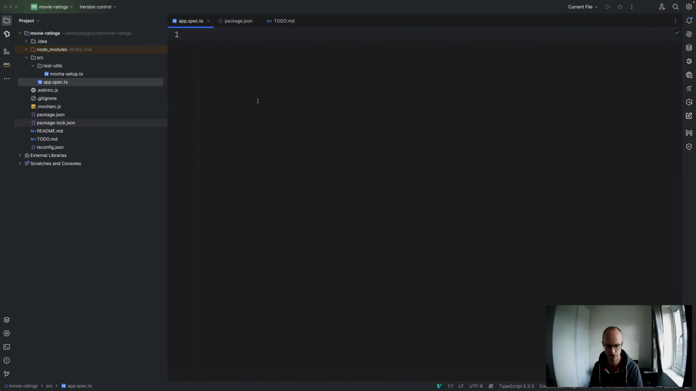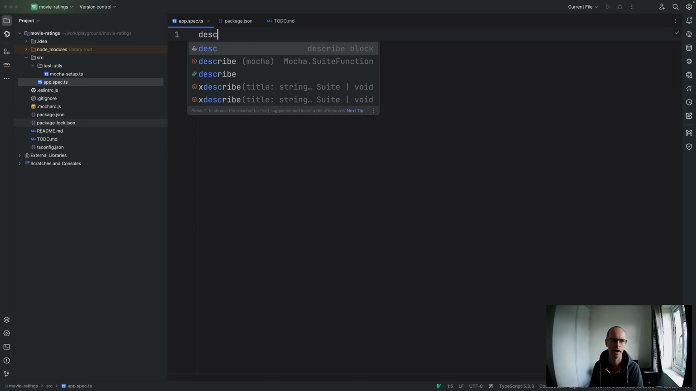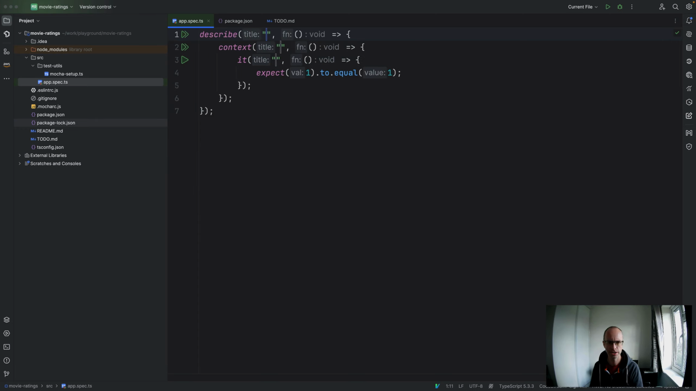I've got a little template set up in IntelliJ to allow me to create a describe, context, it block. So I'm going to say describe movie ratings app, and the context is going to be register vote. Let's make that vote for movie. And we'll say it should accept my vote.